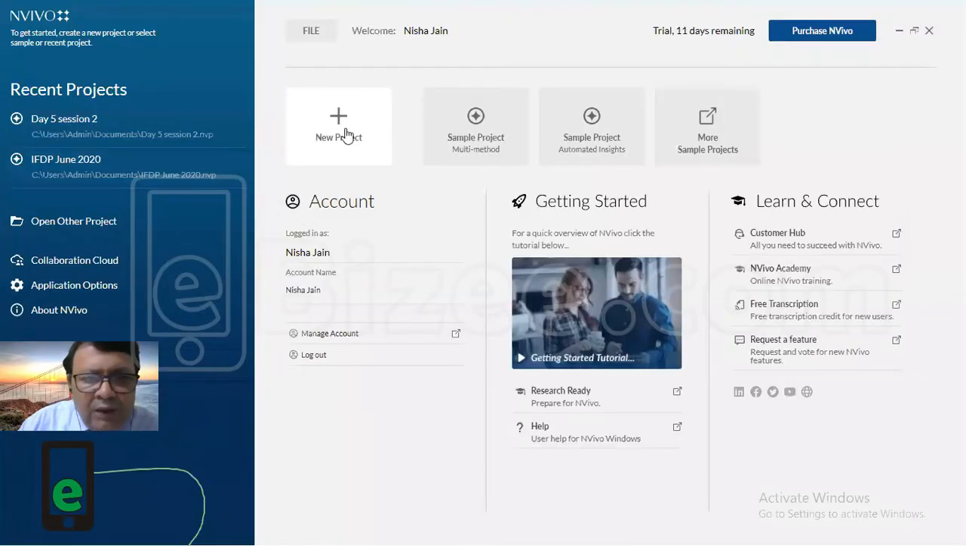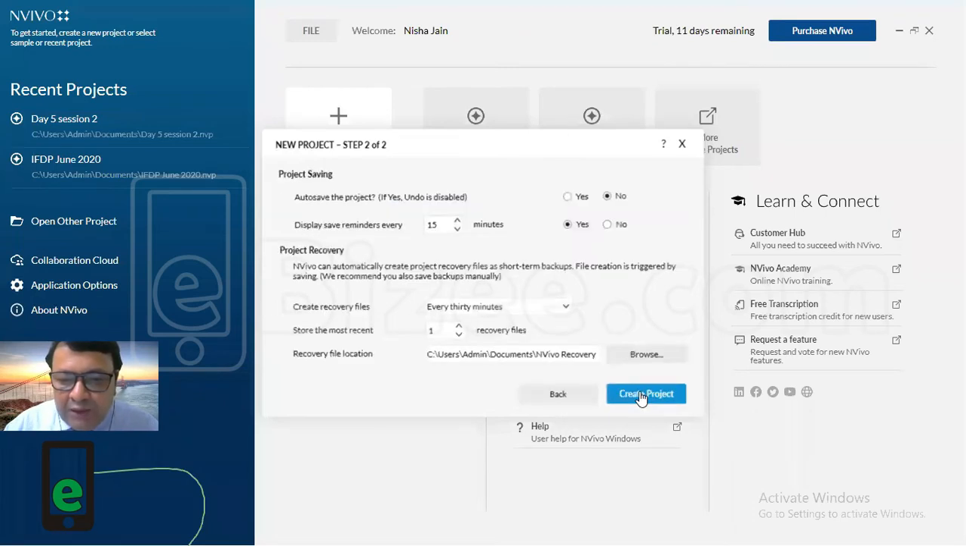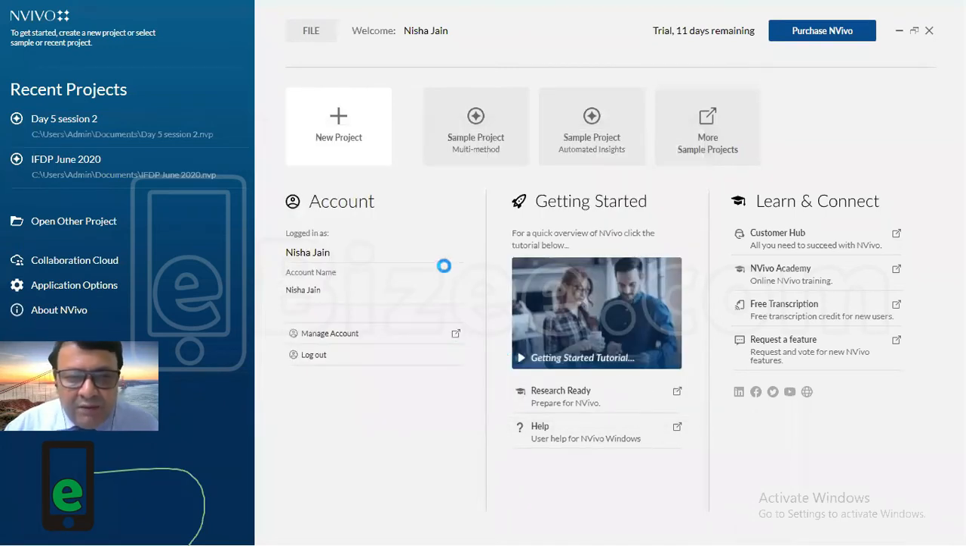So probably we'll have to go to the new project again because I think we forgot to save, but no problem. That is not a problem because in any case our one step is already over, day 5. So we'll save as day 5. I will go to next and I'll create the file again.